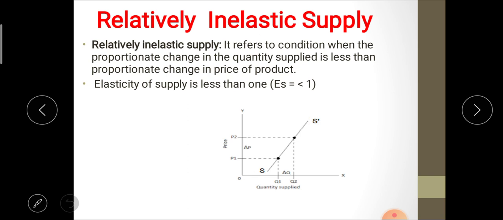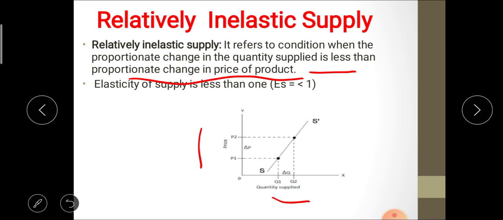After that, relatively inelastic supply. It refers to the condition when the proportionate change in quantity supplied is less than the proportionate change in price of the product. That means there is a larger change in price, but only a slight increase or decrease in quantity supplied.